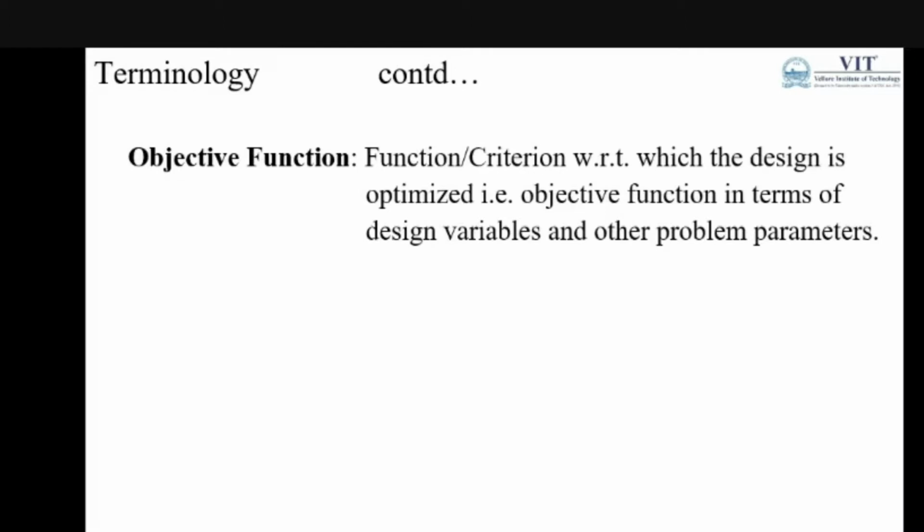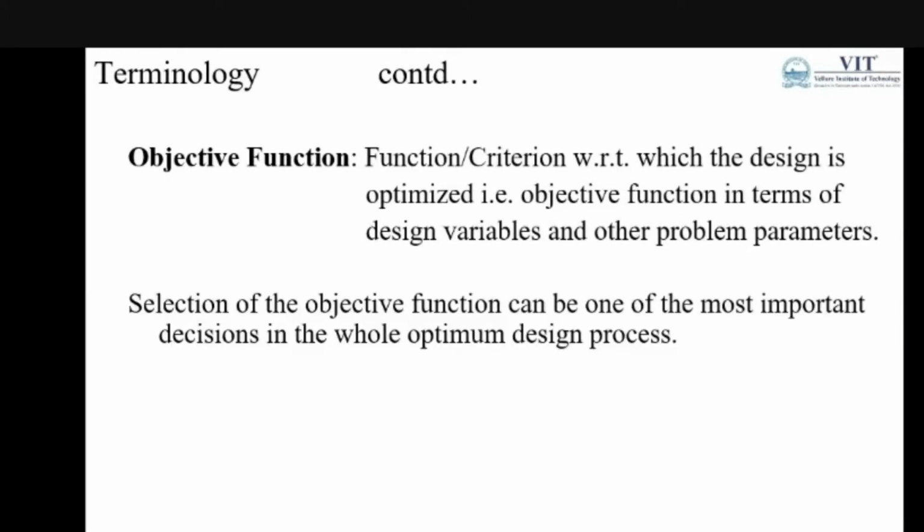This function is in terms of combinations of the design variables as well as other parameters in the problem. The selection of the objective function can be one of the most important decisions in the whole optimum design process. Objective function selection itself becomes an optimization problem in the research field.